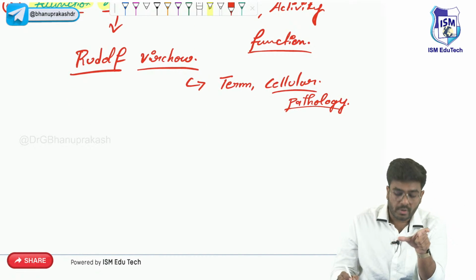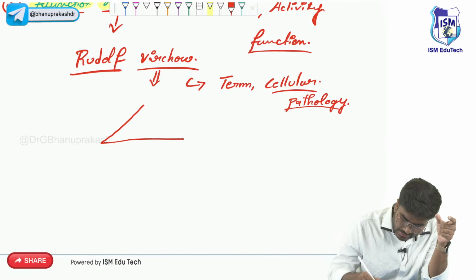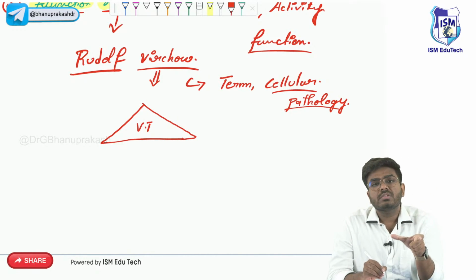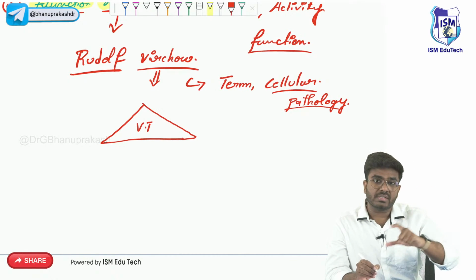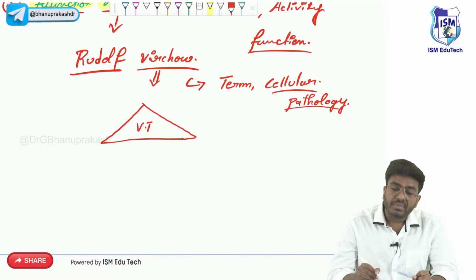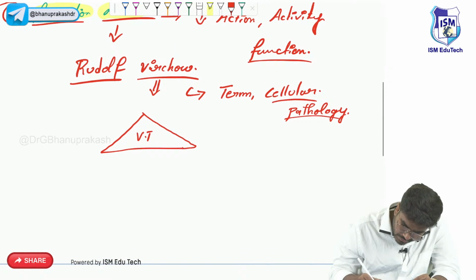And an important point about Rudolf Virchow is that this scientist gave a triad called the Virchow triad. So what exactly does this Virchow triad explain to us? Even in the subsequent lectures we will discuss this. Rudolf Virchow gave a triad where there is endothelial injury. Very, very important guys. Just wait, I will explain.